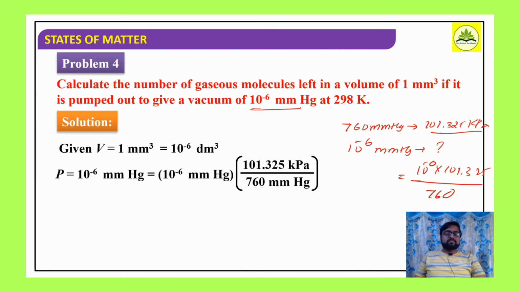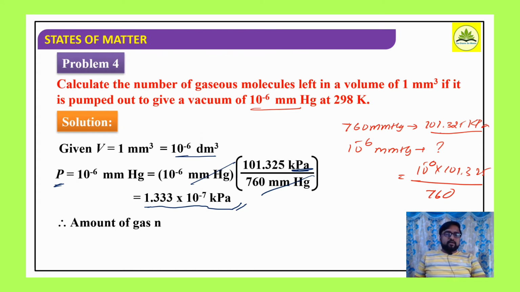Here the mm of Hg unit cancels. What is the unit for this pressure? If you simplify it, it is 1.333 into 10 raised to minus 7 kilopascal. So volume is 10 raised to minus 6 dm cube, pressure 1.333 into 10 raised to minus 7 kilopascal. And if I consider the amount of gas, n is equal to, as per the ideal gas expression, n equals PV by RT. We have this expression.